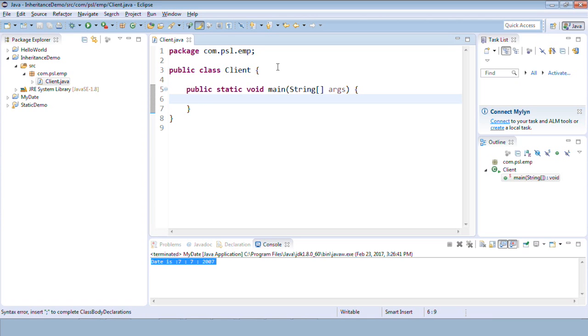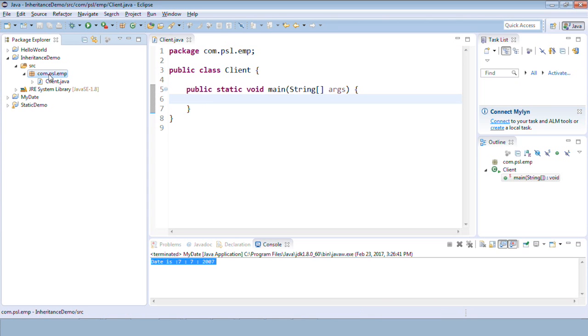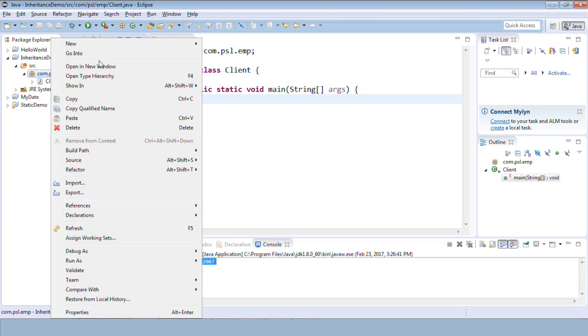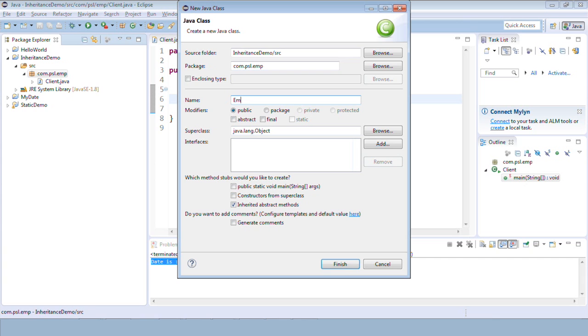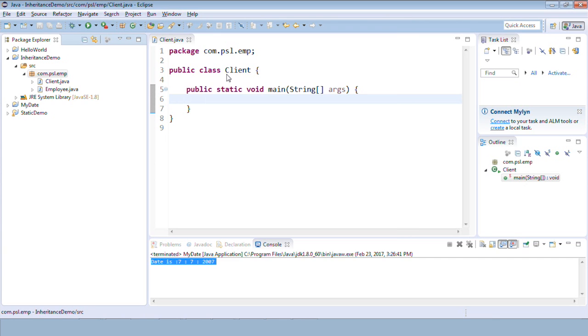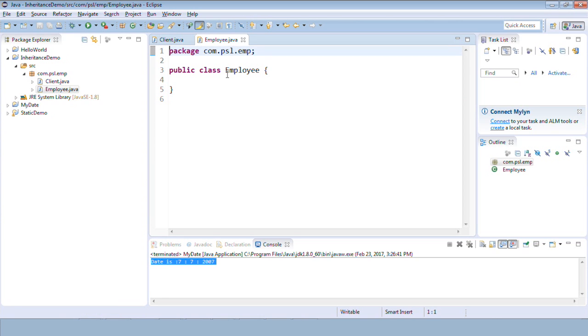Okay, and we call them client classes. Client means a caller, right? From main we give a call to the different methods. Okay, I'll keep it as it is. I'll create some more classes. I'll create a class called, say, employee now. Okay, and this employee class is a base class now.